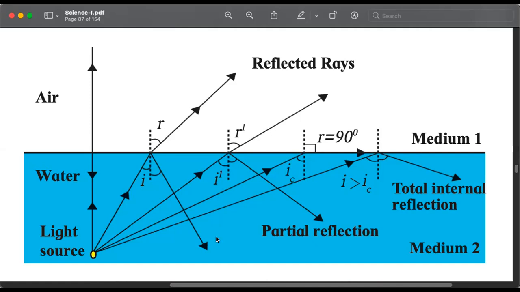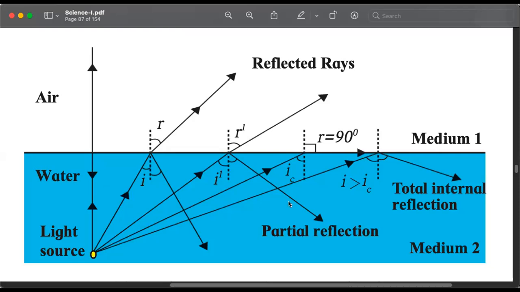Even glass is not perfectly transparent. Something is always reflected back. But most of it passes on to the other medium, depending on how transparent the medium is. Because some of it is reflected back, it is called partial internal reflection. Some light is reflected and stays inside the denser medium. It is called partial internal reflection.